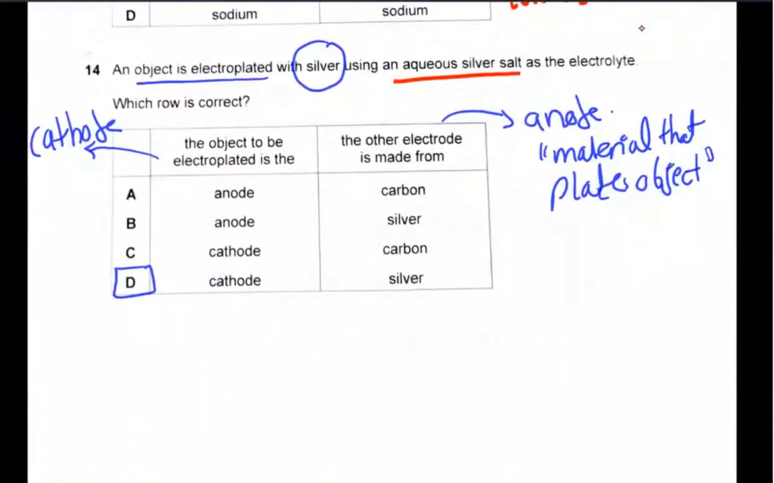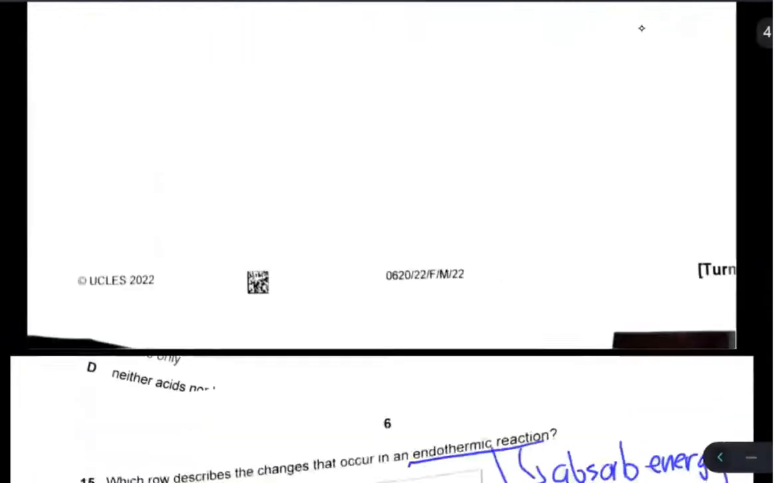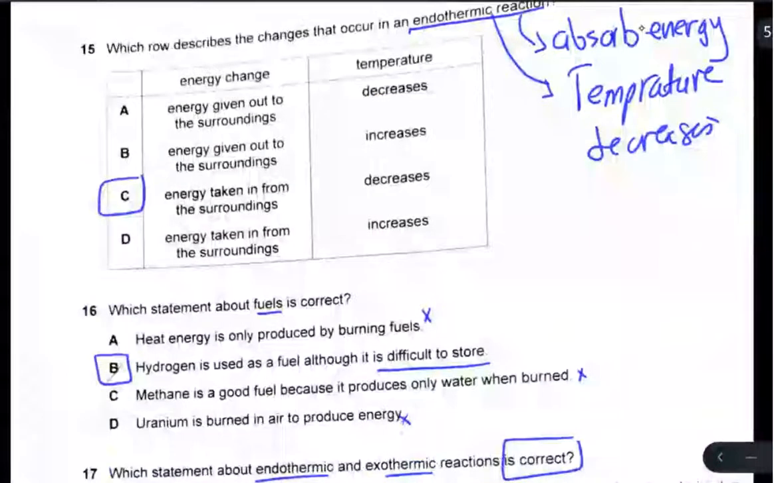Number 14. An object is electroplated with silver using an aqueous silver salt as the electrolyte. Which row is correct? So the object to be electroplated must be attached to the cathode. Okay, so the cathode is where it is electroplated, and the other electrode is made from silver, in the anode.